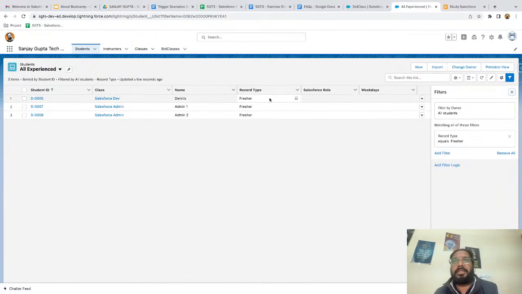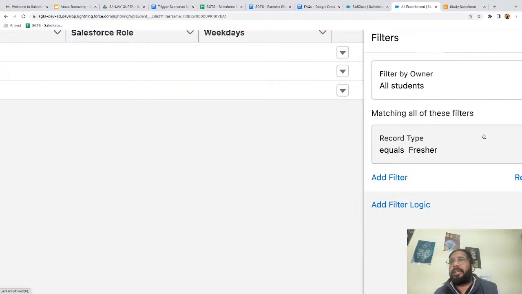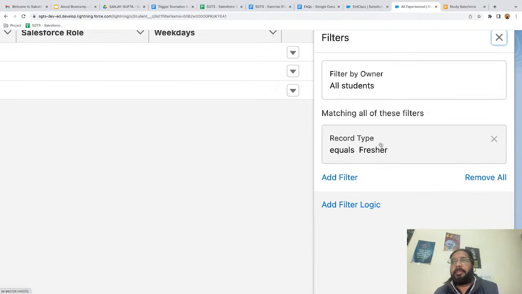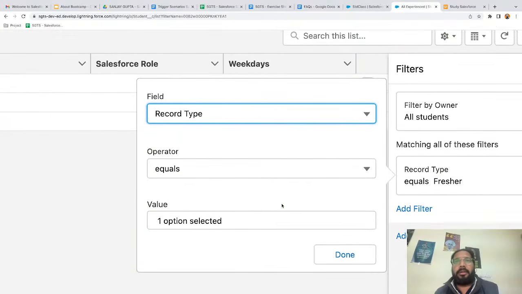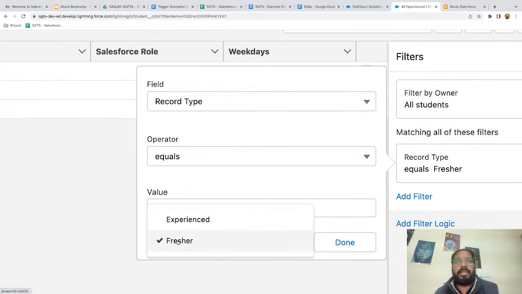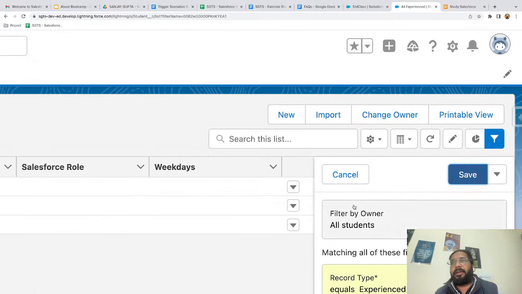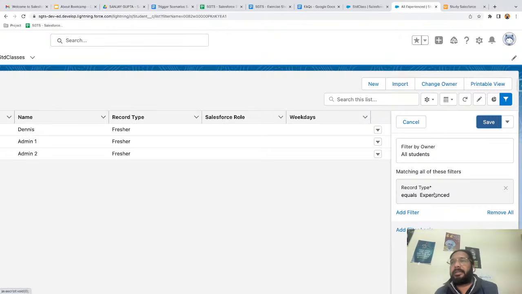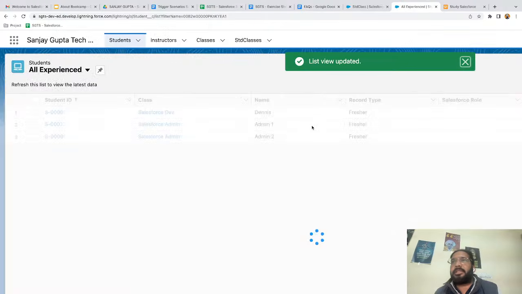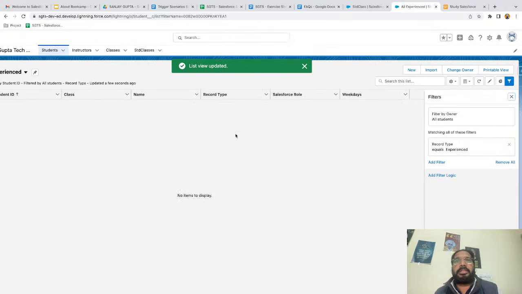So you can see the list view is cloned and all the fields are automatically available. We don't need to arrange them. But here we need to modify this filter criteria because it is set for the fresher record type. If you click on this, from here you can change it. So uncheck fresher and check experienced, and then click on done. So here you can see it is updated. Then you can just click on save.